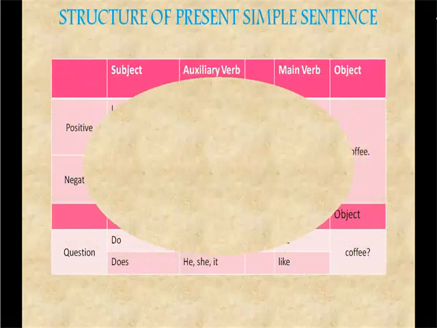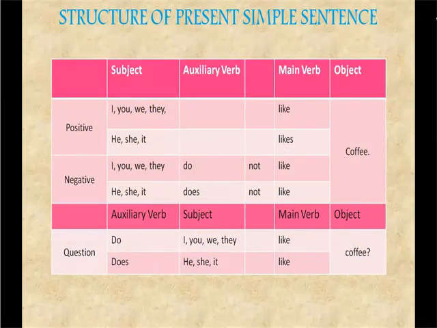Now we'll see the structure of the sentence. How can you construct a simple present sentence? For a positive sentence, what are subjects? Subjects means the main topic of a sentence. These are pronouns, we learnt it in the previous class, right?